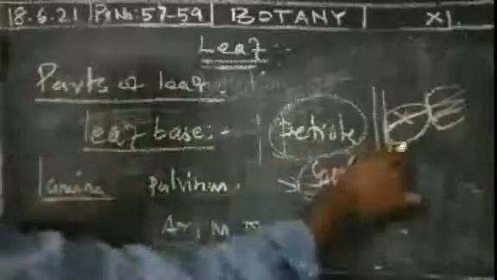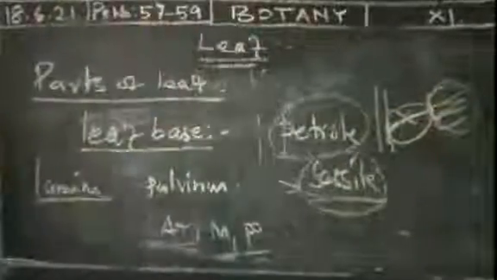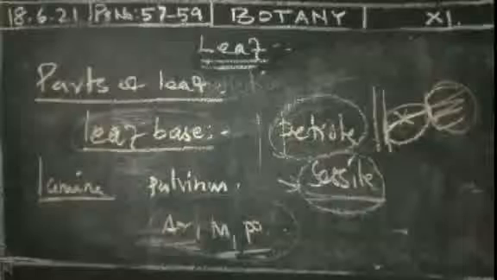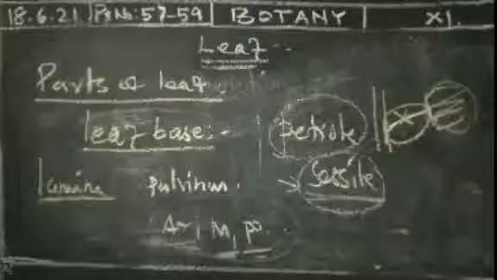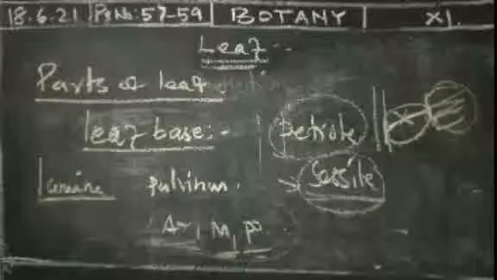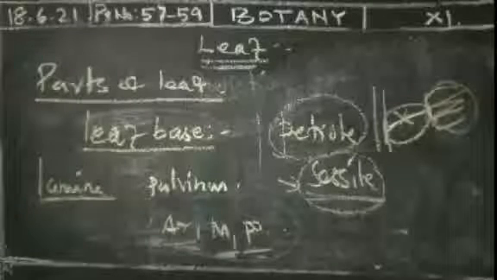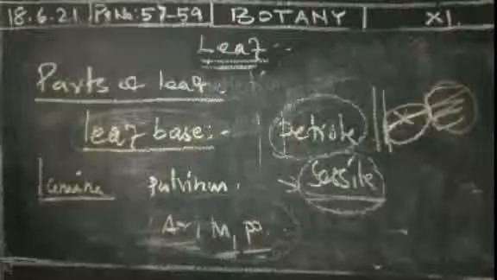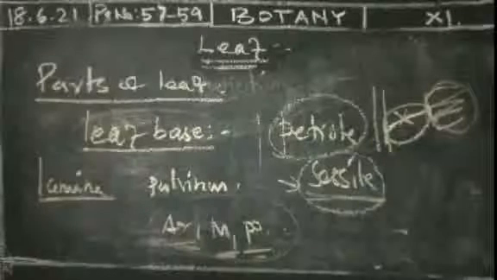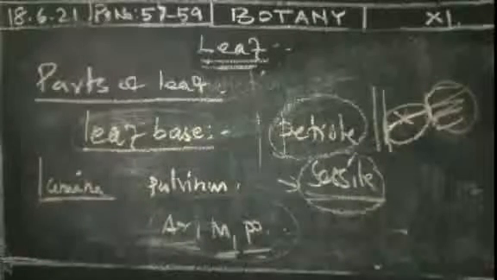In the lamina region, there is a portion of the leaf. It is the mostly expanded, flat, green portion of the leaf, called the blade or otherwise the lamina. The lamina is nothing but the site of photosynthesis.